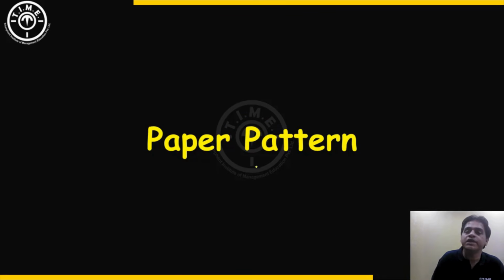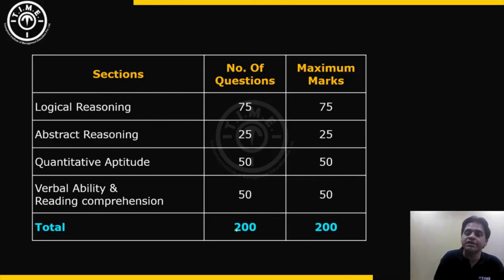The Maharashtra MBA CET paper pattern was declared well before the exam, and in this slot the paper pattern was exactly as declared. There were no changes in the paper pattern at all. The total number of questions in the exam was 200 and the questions were distributed across 4 sections. The total time available to attempt the questions was 150 minutes. That is 2 hours and 30 minutes.